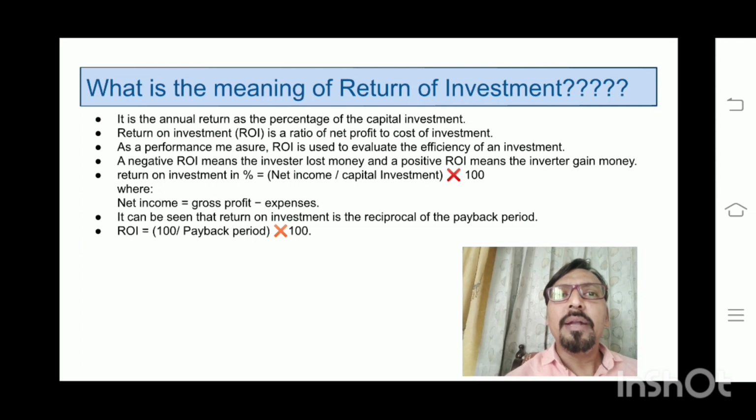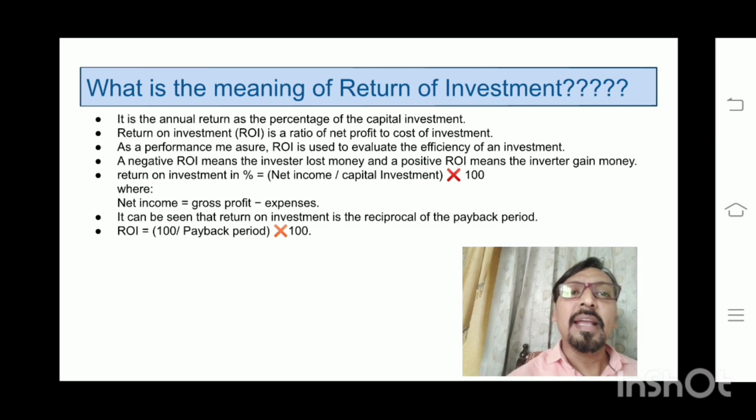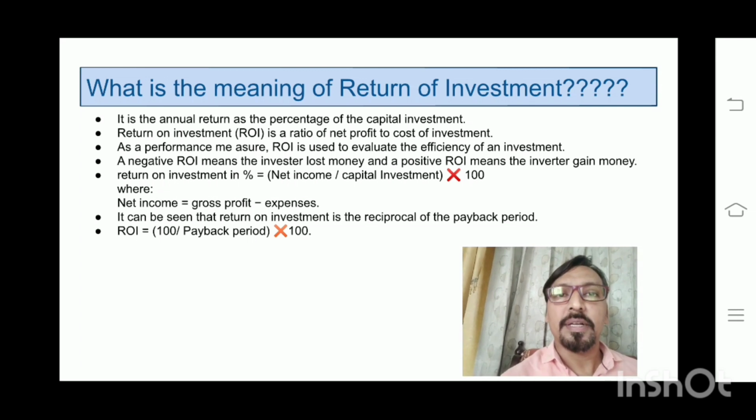Return on investment is the ratio of net profit to cost of investment. As a performance measure, return on investment is used to evaluate the efficiency of an investment. Suppose I am gaining 25% profit from my investment, then I can say return on investment is 25%.